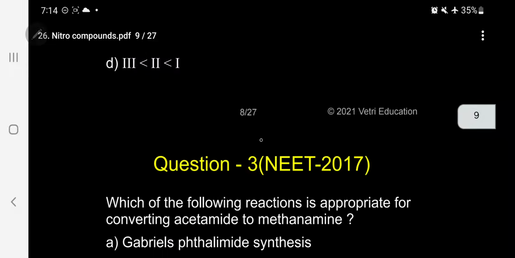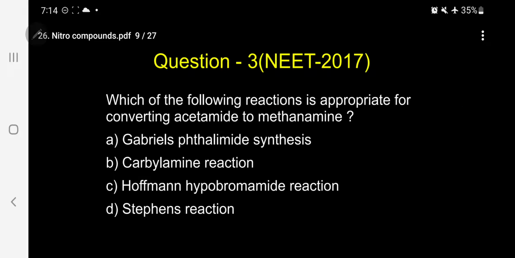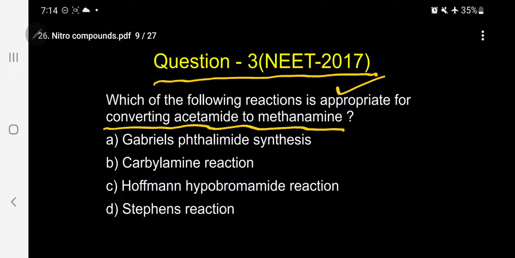Please follow. Question number 3. This question was asked in the year 2017. Which of the following reactions is appropriate for converting acetamide to methanamine? Acetamide to methanamine. So this is coming under amines. Kindly follow. The amine here means the aliphatic amine, methanamine.